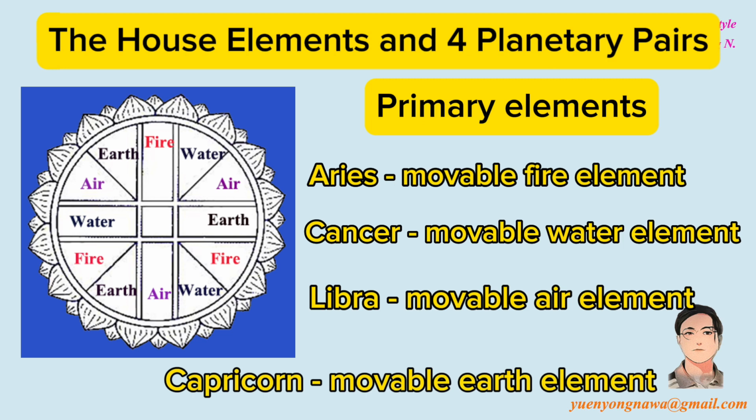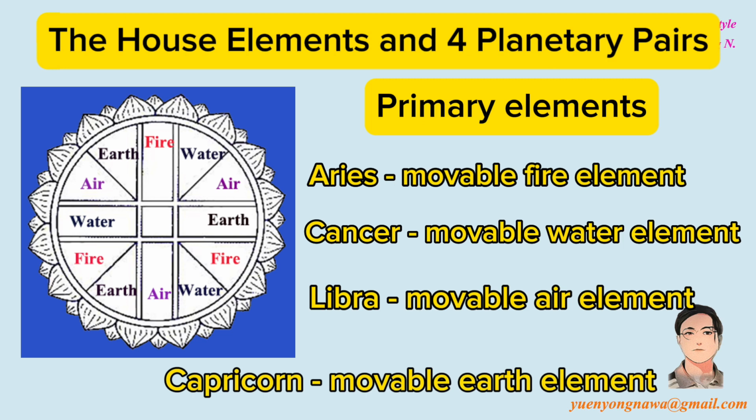Aries represents movable fire element. Leo represents fixed fire element. Sagittarius represents mutable fire element. Cancer represents movable water element. Scorpio represents fixed water element. Pisces represents mutable water element.